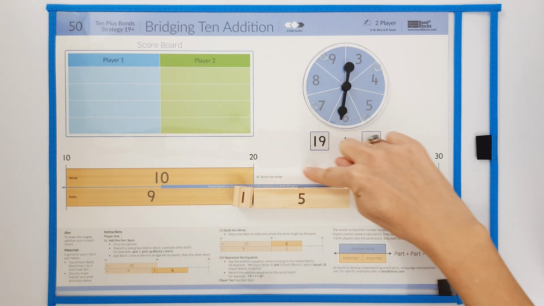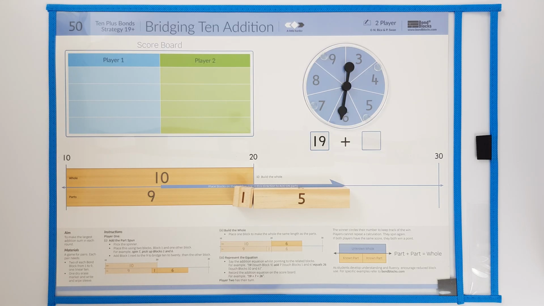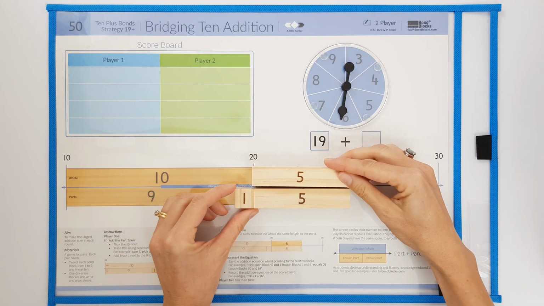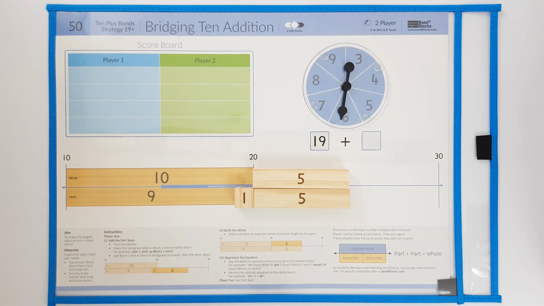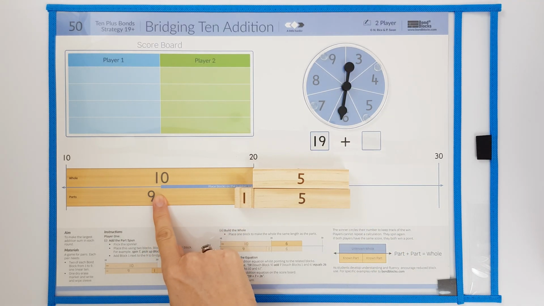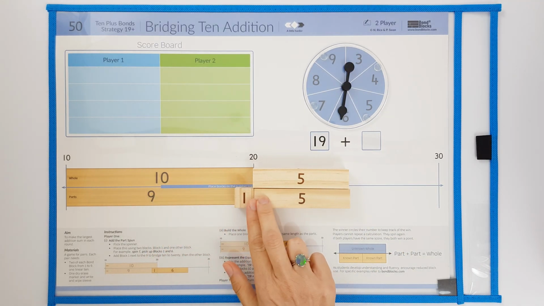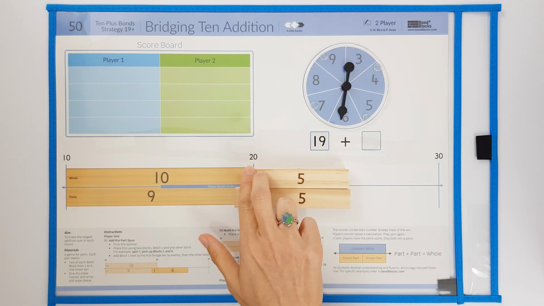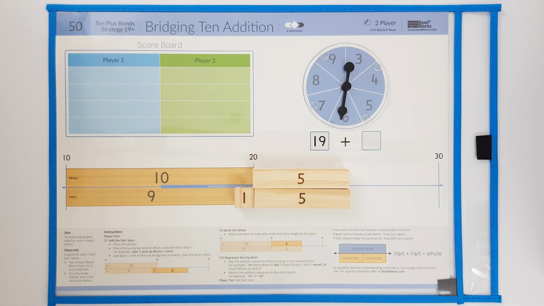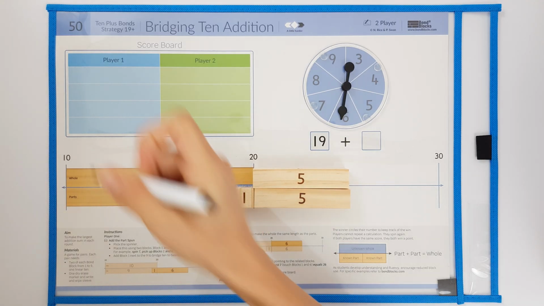I then need to place 1 block so that my whole is the same length as my parts. I say the equation, 19 add 6 equals 25, and I record this.